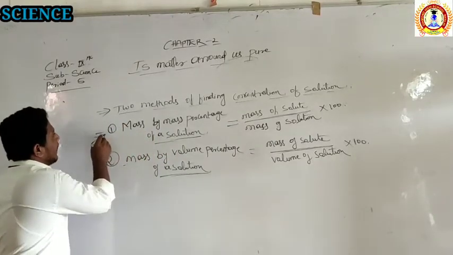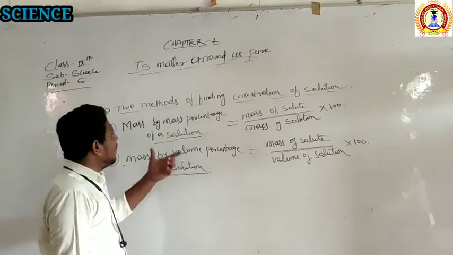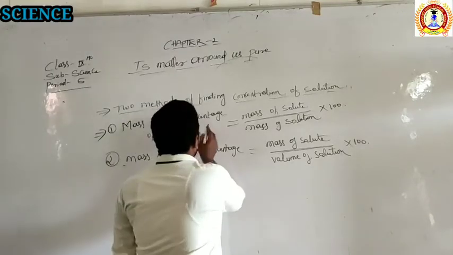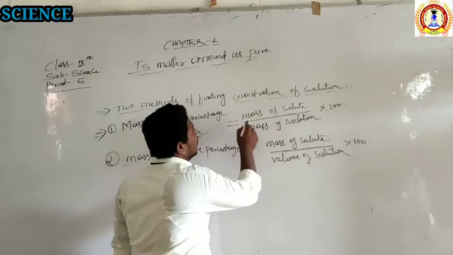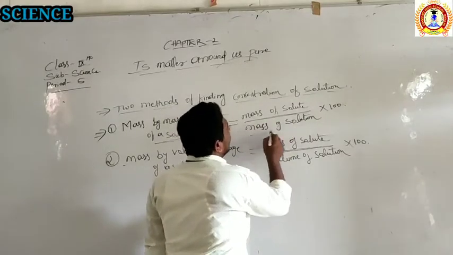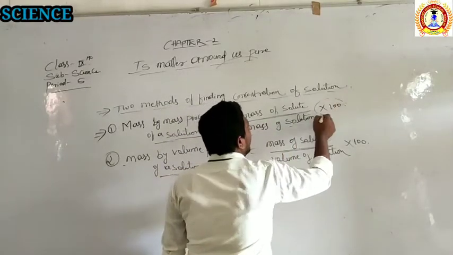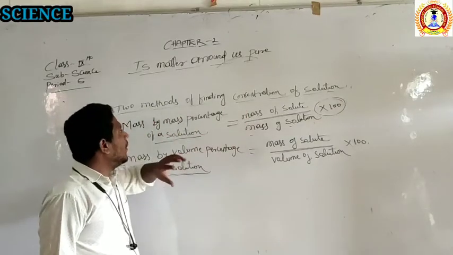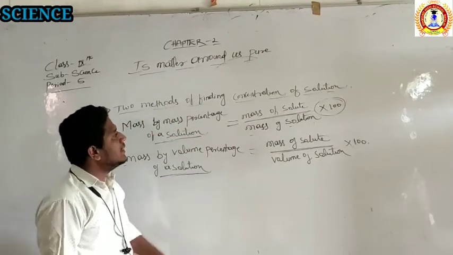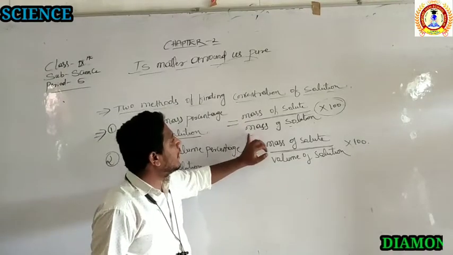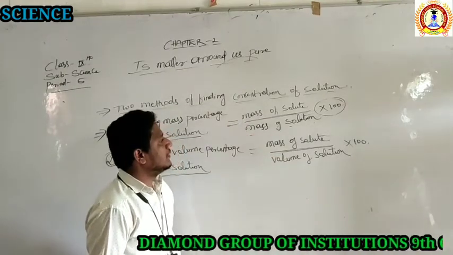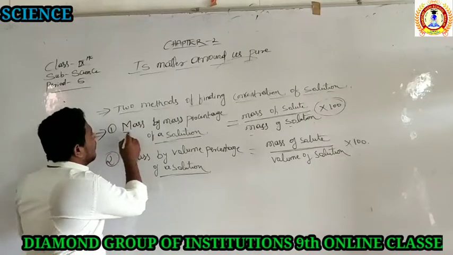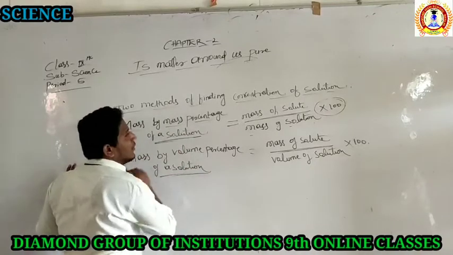First is the mass by mass percentage of a solution. The mass by mass percent of a solution is equal to the mass of the solute divided by the mass of the solution, multiplied by 100. If you apply this formula, you can easily find the concentration of the solution. That is the mass by mass percentage of the solution.